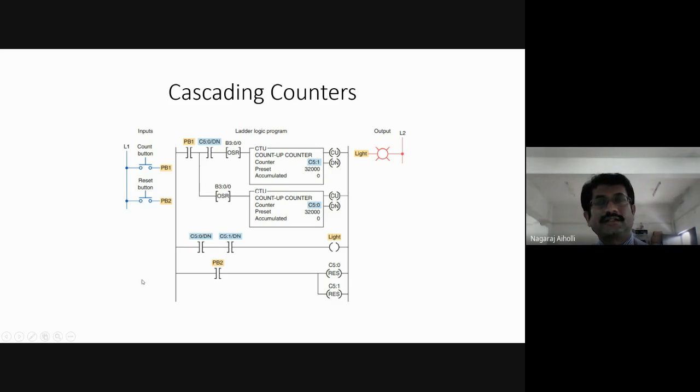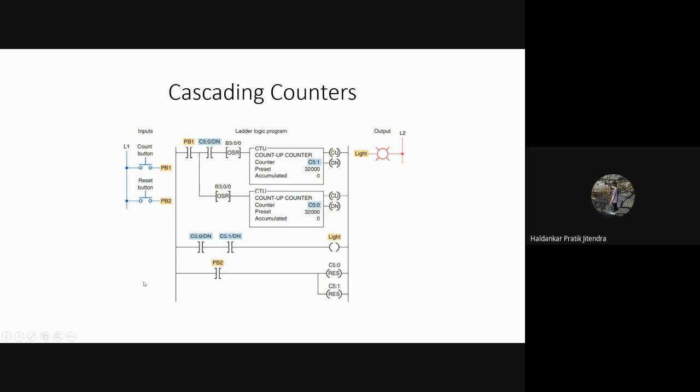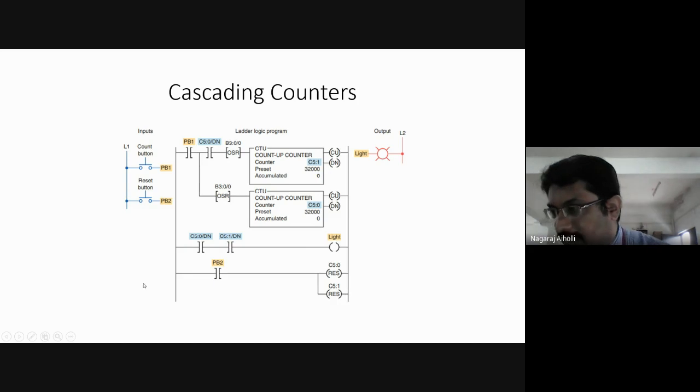Haldankar Pratik Jitendra? No, sir. Okay, fine. Mahesh Kulkarni, any difficulty? Did you understand this, Mahesh? Okay. I hope everyone understood. Yes, Prasad, have you understood this? Any problem in understanding here? Understood, sir. Okay, fine.